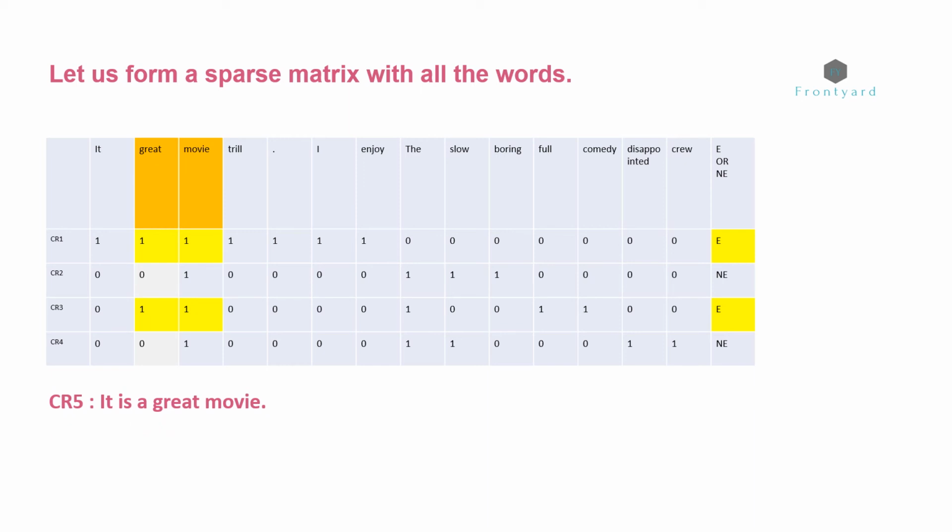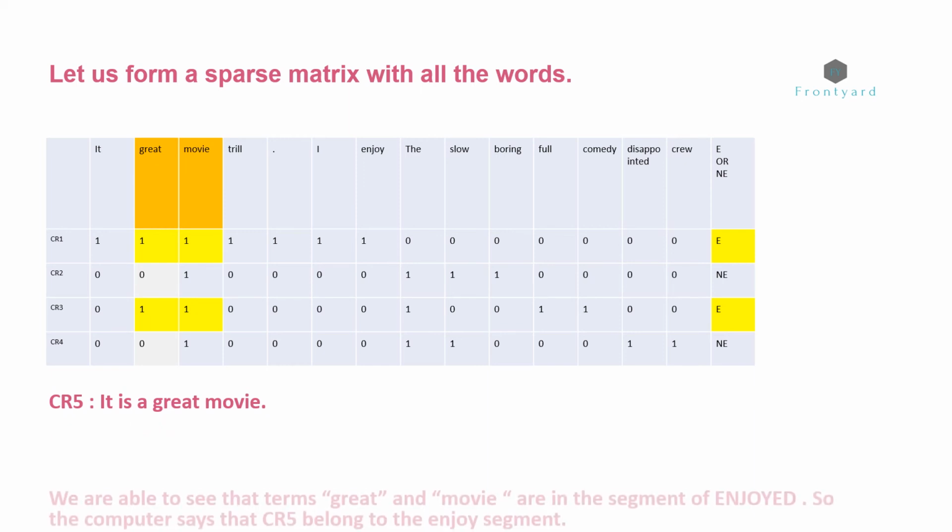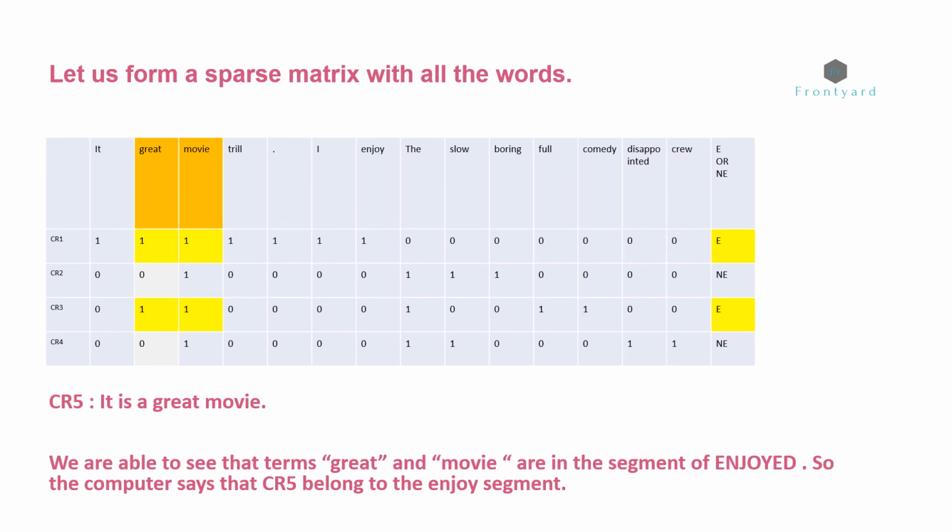Now let us identify whether customer review 5 was enjoyed or not enjoyed. This is how the computer does it. We are able to see that the terms great and movie are in the segment of enjoyed. So the computer says that customer review 5 belongs to the enjoyed segment. I hope that now you understand how the computer classifies the reviews into 2 segments.